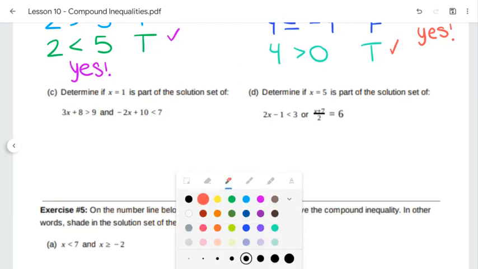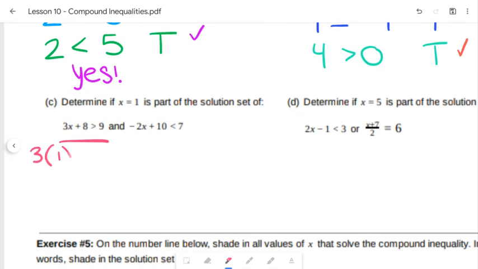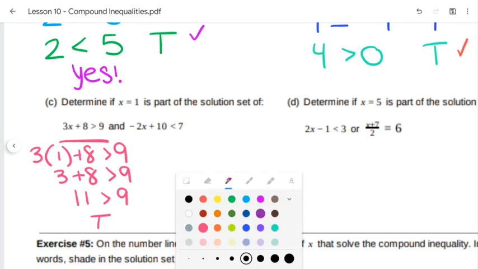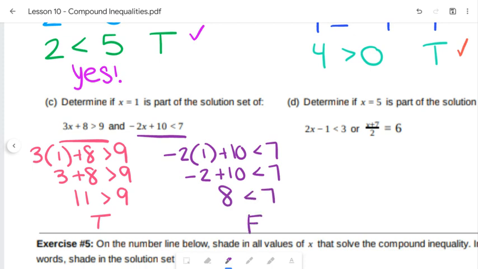Okay, I'm going to continue in that part in here. So in this case, I'm plugging in 1. So 3 times 1 plus 8 is greater than 9. So I'm going to get 3 plus 8 is greater than 9. 11 is greater than 9. So we know that is true. Do the same thing. Negative 2 times 1 plus 10 is less than 7. So negative 2 plus 10 is less than 7. We get 8 less than 7, so we have false.